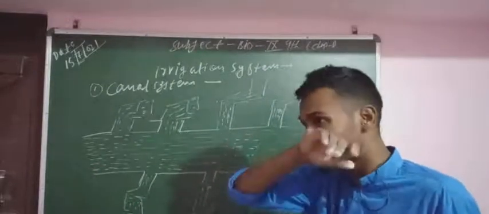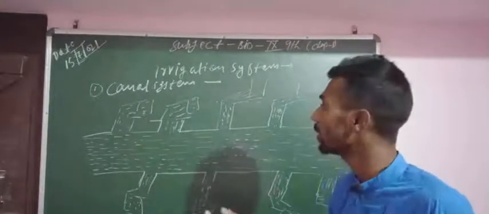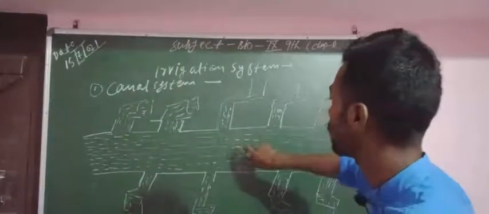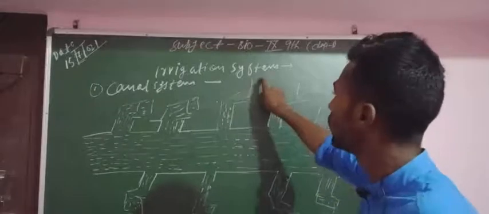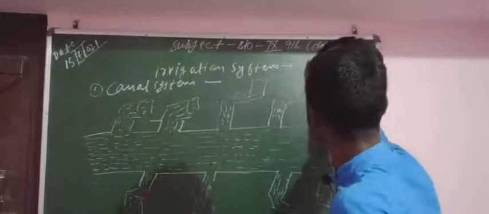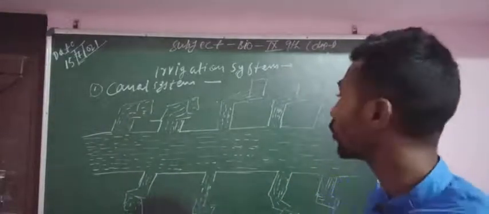You can read your book, and you will understand better after the discussion. So basically, there is a main channel, and a number of branch channels are made from it, and these are directly connected to the fields. These are the fields in which crops grow.